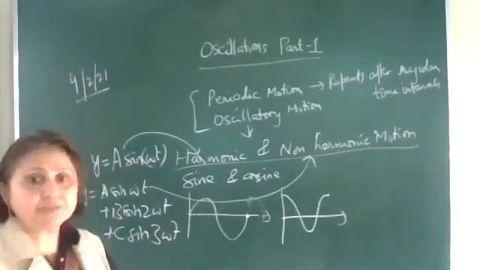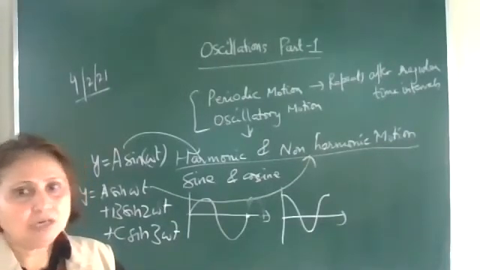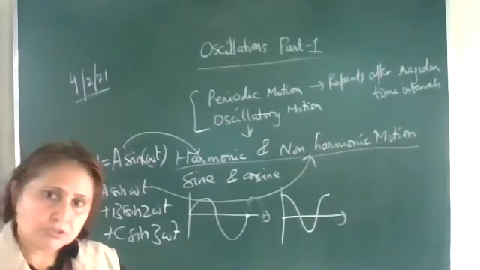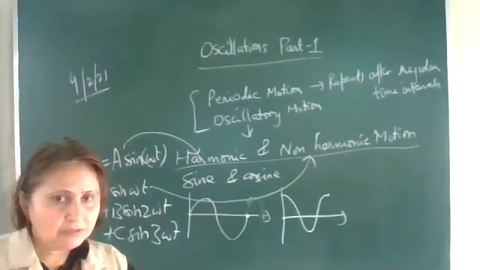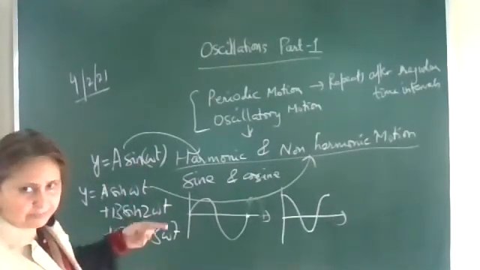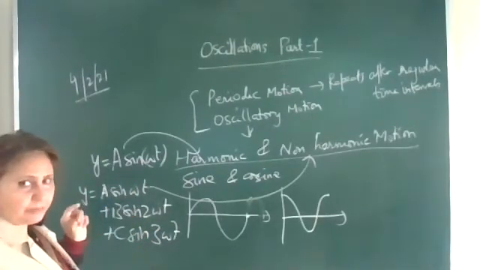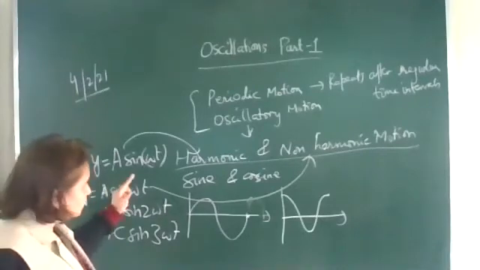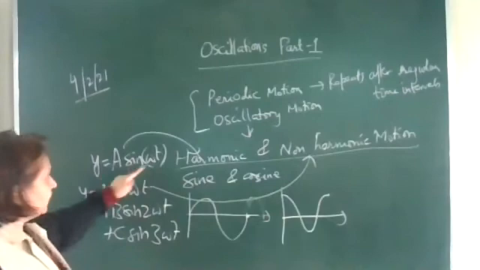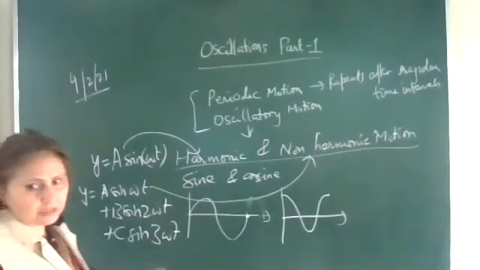Then such a motion or function we call non-harmonic. Periodic functions are sine or cosine because they are related, so we can use sine or cosine functions for periodic motions. This oscillatory motion may be harmonic if only a single term is there, and if a mixture of terms is there, it will be non-harmonic.